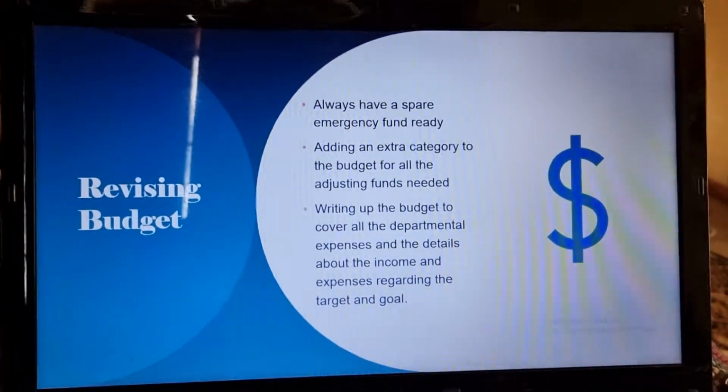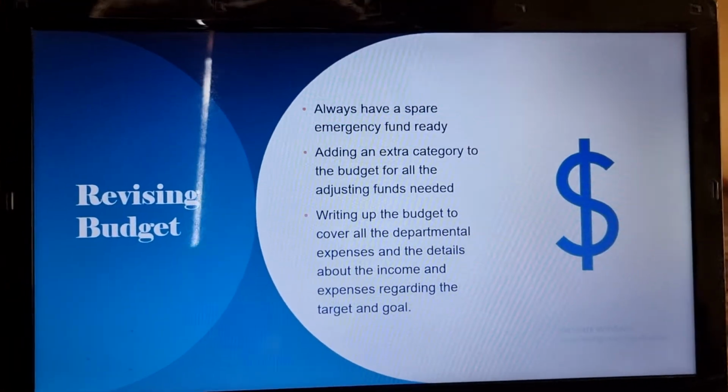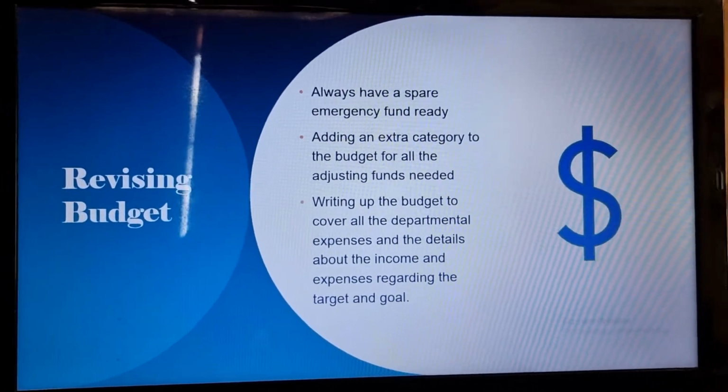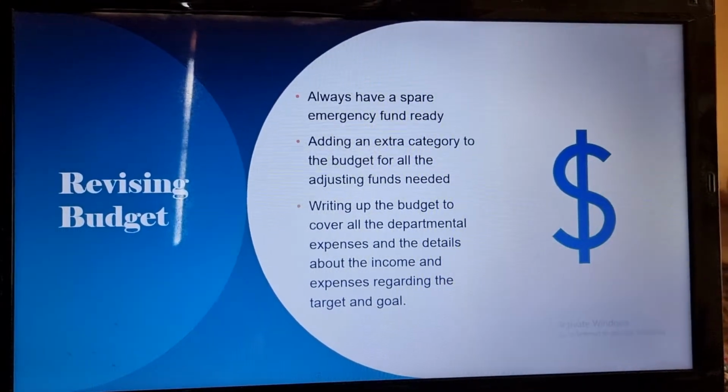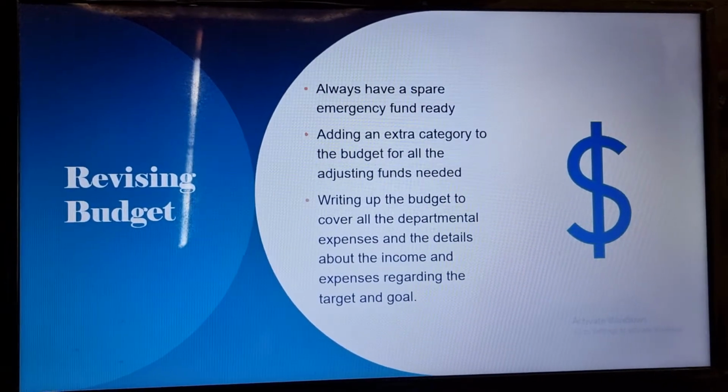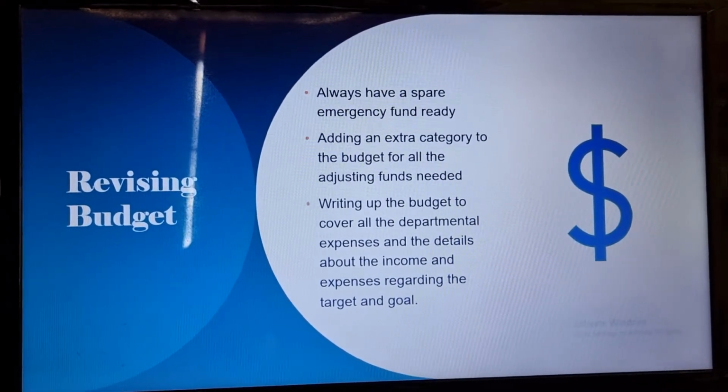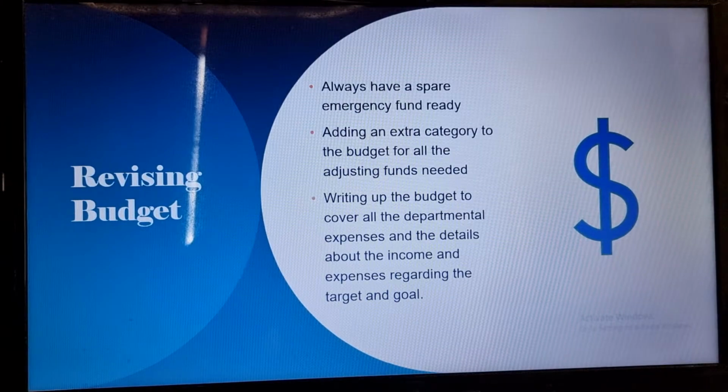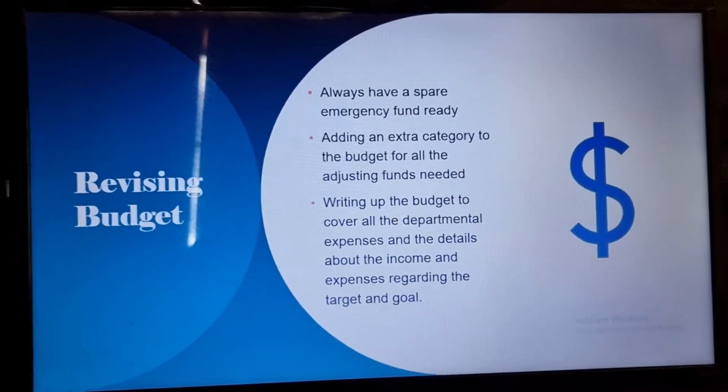Talking about revising the budget, always have a spare emergency fund ready, adding an extra category to the budget for all existing funds needed, and writing up the budget to cover all the departmental expenses and the details about the income and expenses regarding the target and the goal.